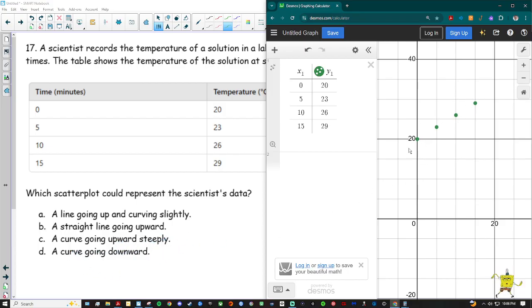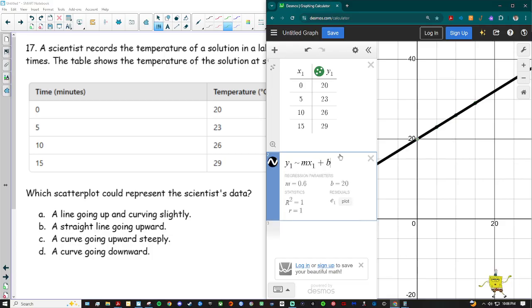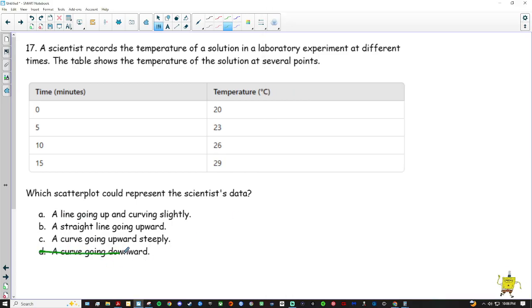Now, I definitely don't see a curve, right? And if I put in my cheat code, mx1 plus b, I can see I have a straight line that's going right through my points. Okay, so it's definitely not curved, not curved, not curved. So it has to be B, a straight line going upward.